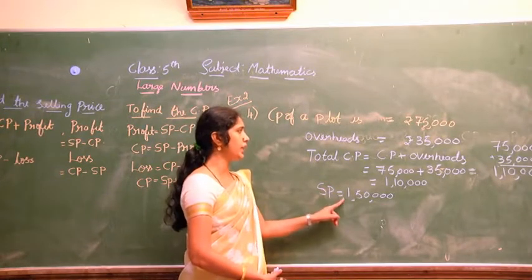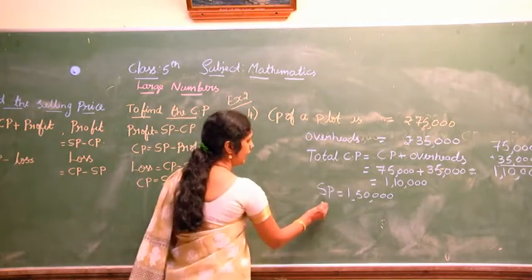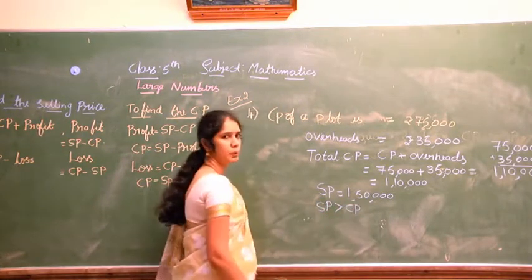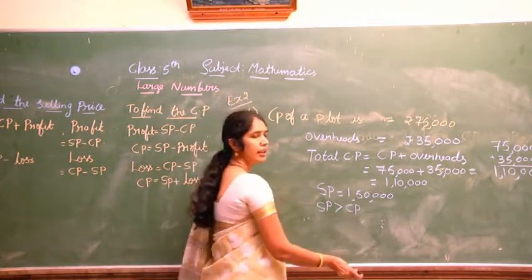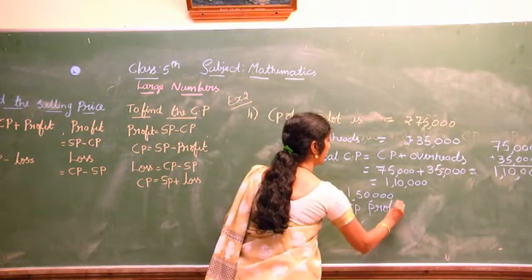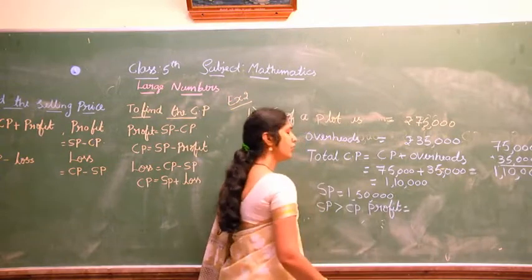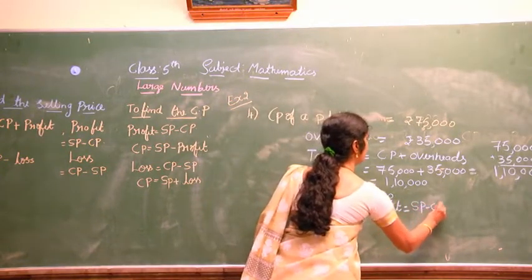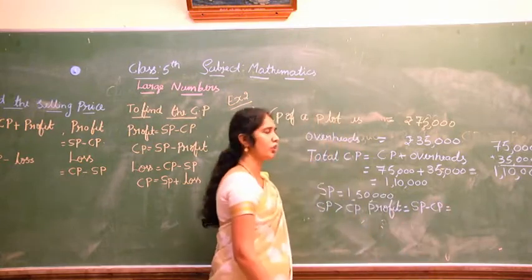Selling price is greater than cost price. So he has got a profit. Profit equals SP minus CP, selling price minus cost price.